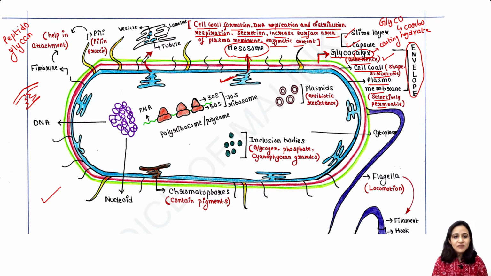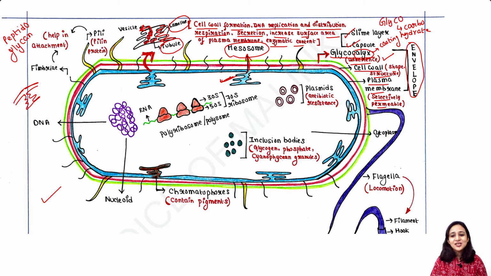And this mesosome, if I zoom into this mesosome structure here, we can see it has some structures like these parts, which are called lamellae. Here some vesicles are found in the mesosome. These are vesicles, circular structures, and some tube-like structures you will also get in mesosome. Those are called tubules. So these are some structures we can find in mesosome.